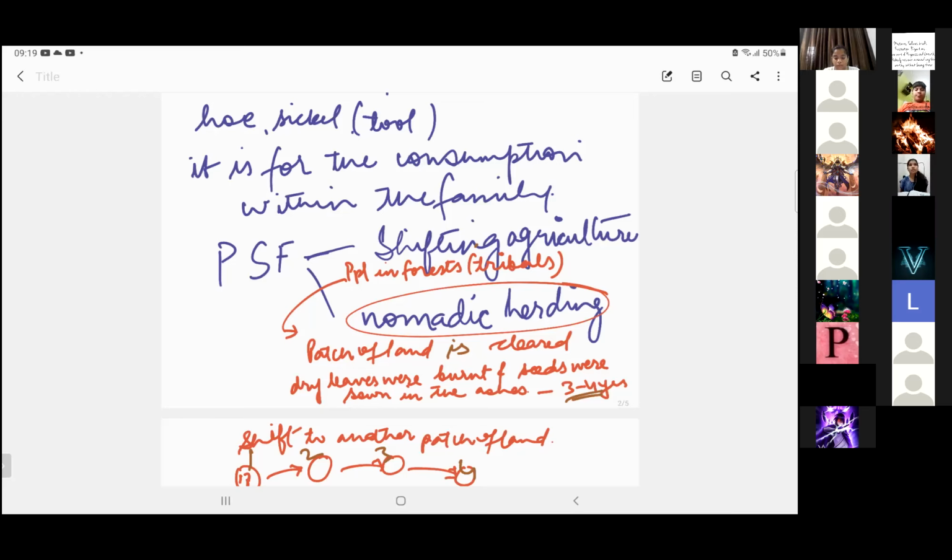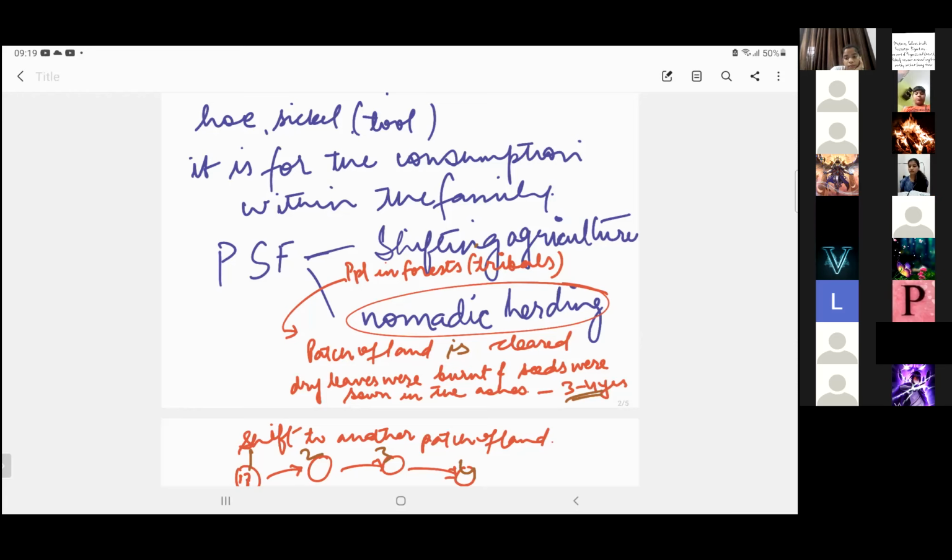Now, in agriculture, how can we shift the land? Can we shift the land? No, ma'am. Then what can we shift? Those people move from one place to another and they plant crops in another place. Yes. In this shifting cultivation, the land does not move, but the people who cultivate the land shift from one patch of land to another patch of land.